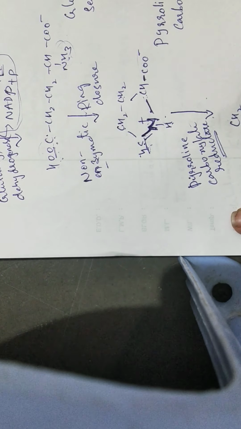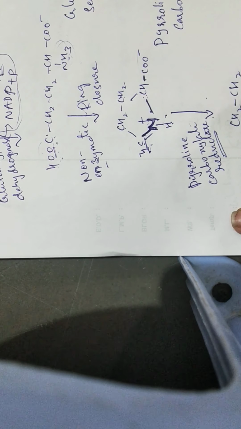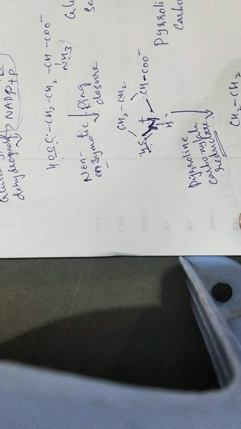Reductase again, so reduction should happen. Reduction is addition of hydrogens. To this one hydrogen is added, to this one hydrogen is added, the double bond is eliminated, that is proline. So CH becomes CH2, next NH becomes NH2, CH, COO minus.